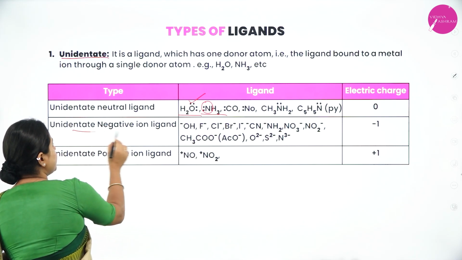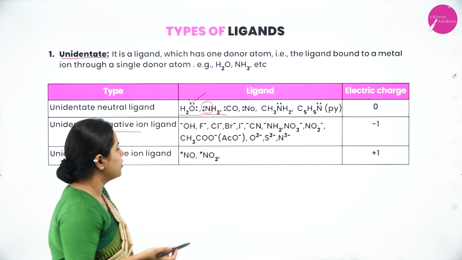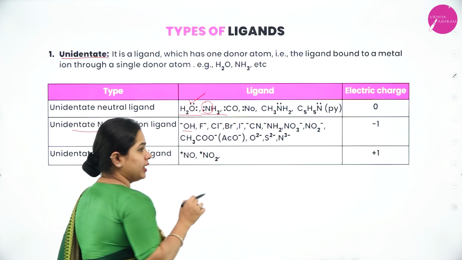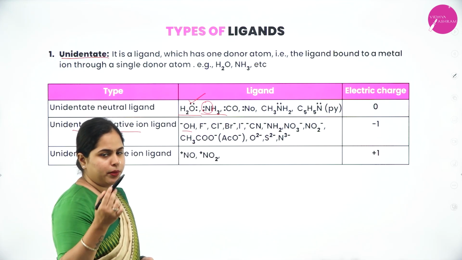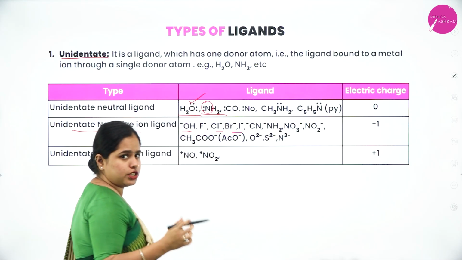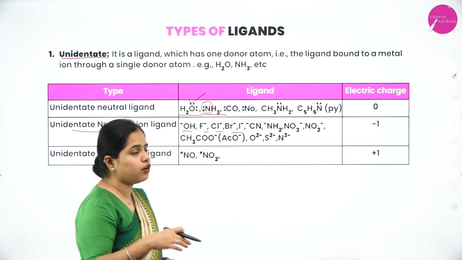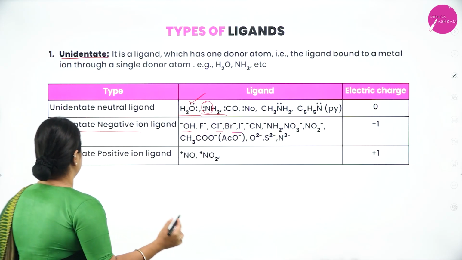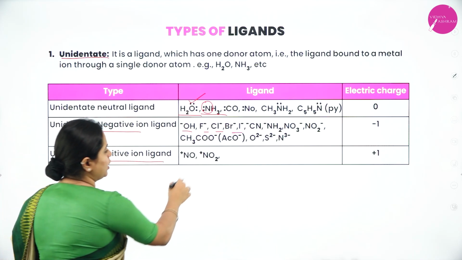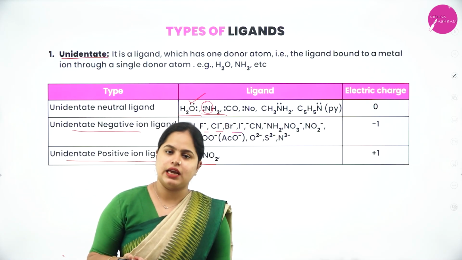Now, moving on to unidentate negative ion ligands. These are negatively charged. In this case, OH minus, again oxygen will be the one forming the bond. Now, F minus, Cl minus, Br minus, all the halogens, CN minus, NH2 minus, NO3 minus, all these are examples of negative ligands. Now unidentate positive ligands: NO plus and NO2 plus. So I hope what a unidentate ligand is, is clear to you.